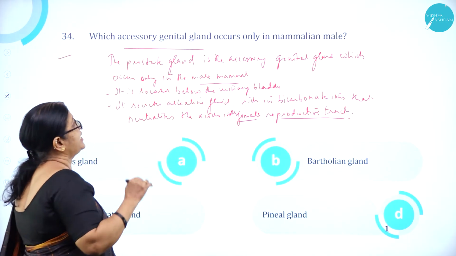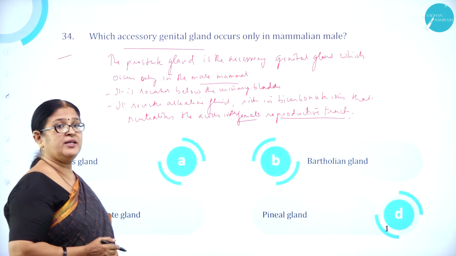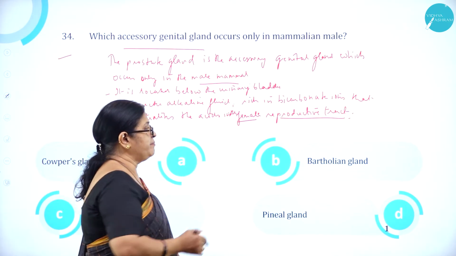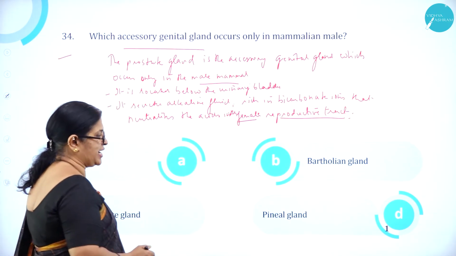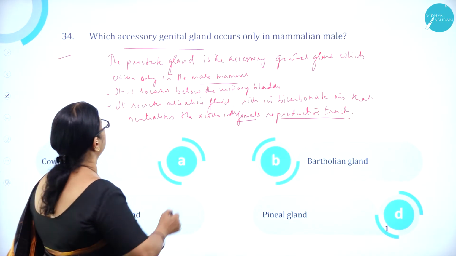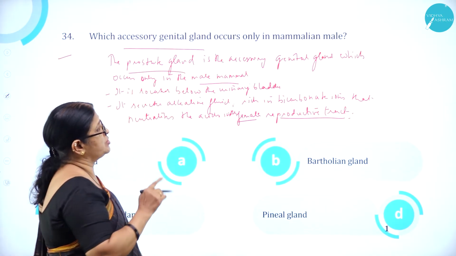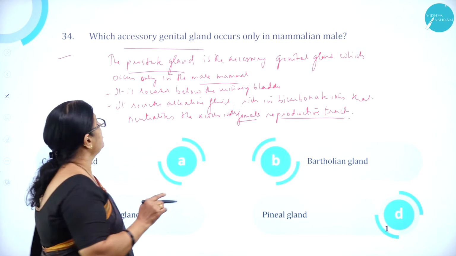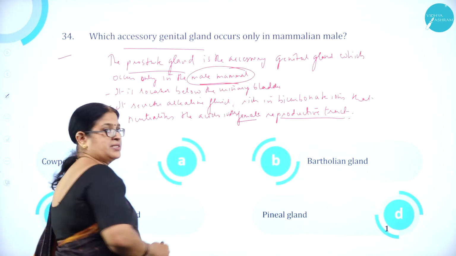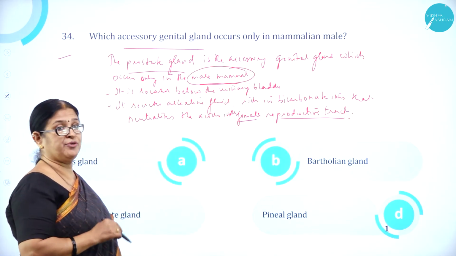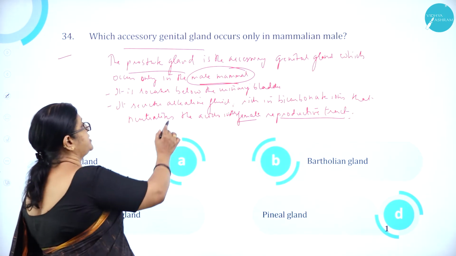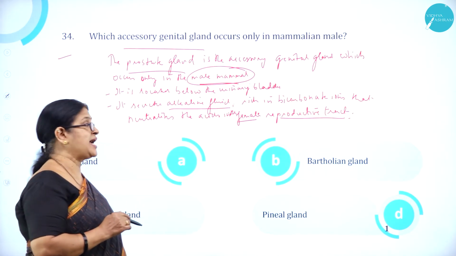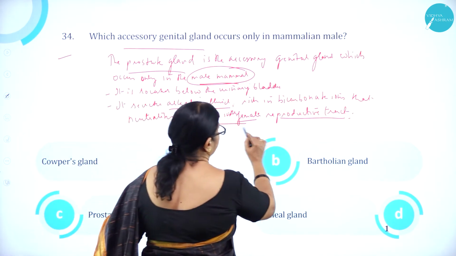Which accessory genital gland occurs only in mammalian male? Option A, Cowper's gland. Option B, Bartholin gland. Option C, prostate gland. And option D, pineal gland. It is prostate gland, because prostate gland is the accessory genital gland which is found only in male mammals. It is located below the urinary bladder, and it also secretes alkaline fluid which is rich in bicarbonate ions that neutralizes the acids in the female reproductive tract.